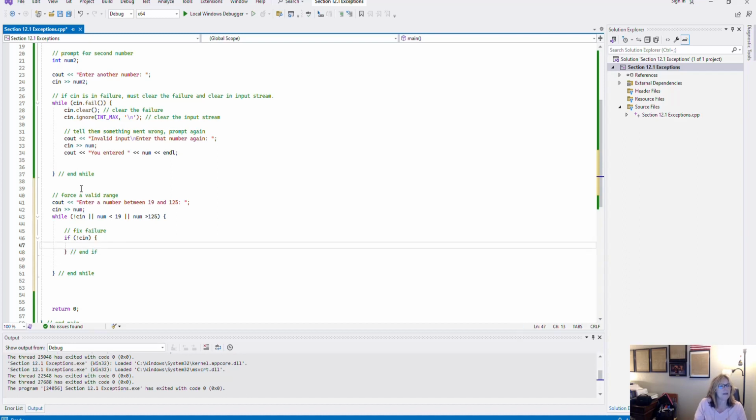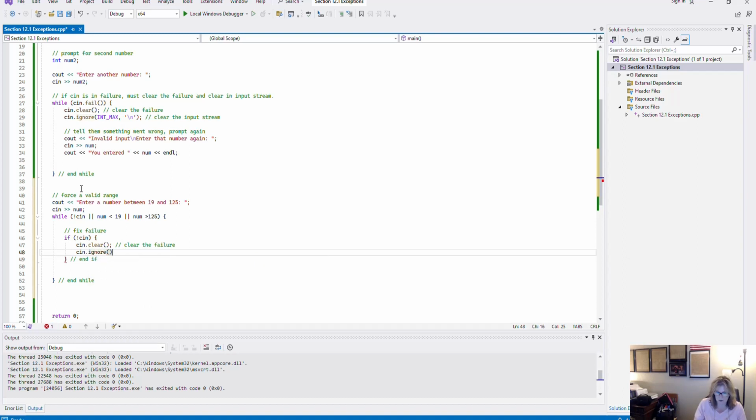Remember the two things that we do. If the input stream is in failure, the first thing that we're going to do is lines 28 and 29. We're going to do a cin.clear. That is a function, we're going to clear the failure or reset the input stream. And then we're going to clear the input stream using a cin.ignore.